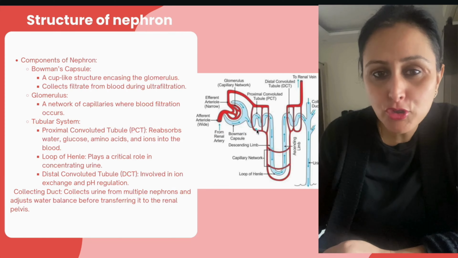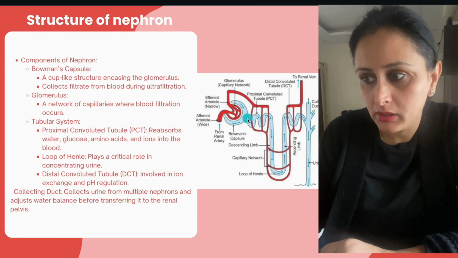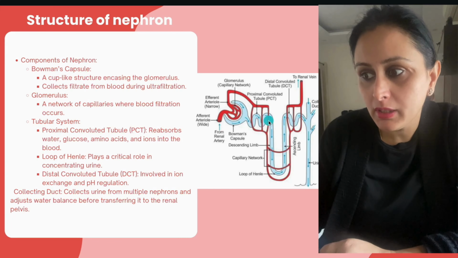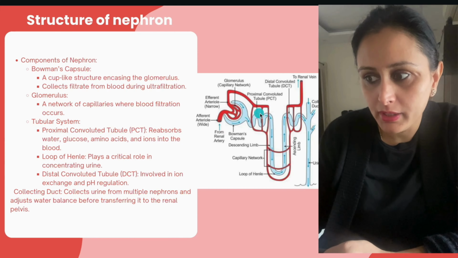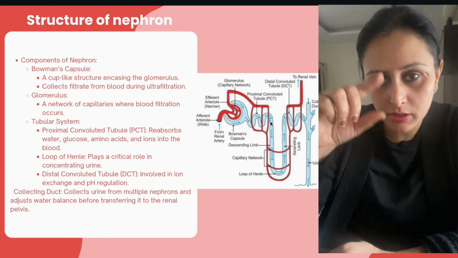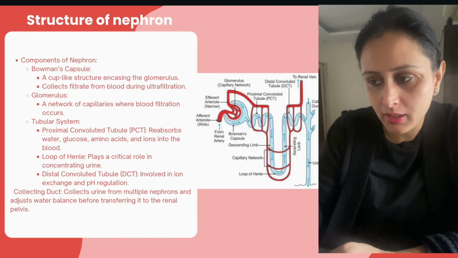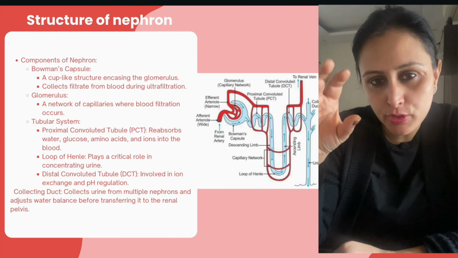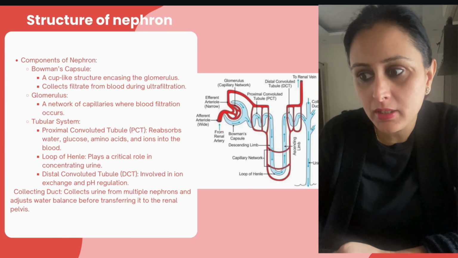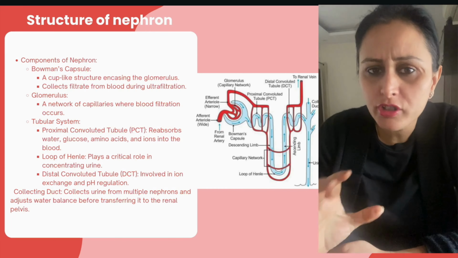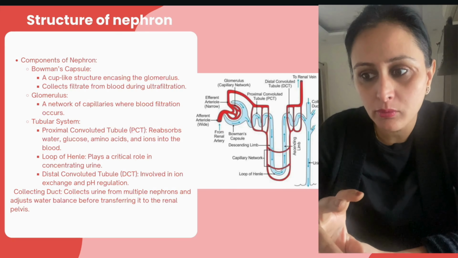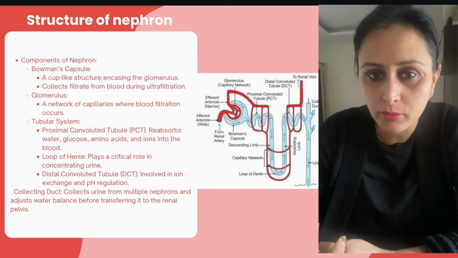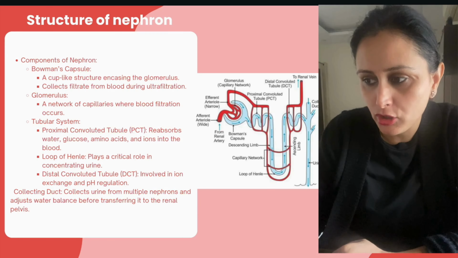फिर अब आते हैं हम tubular system में, जो tubes हैं उसके बाद. Once the filtration is done, then it moves on to the proximal convoluted tubule or PCT as we call it. This wavy, thicker tube which is like this, it is the PCT. यहाँ से filtration हुई, ultrafiltration हुई, then it moves on to the PCT. PCT में क्या होता है, reabsorption. कुछ अगर रह गया, then the reabsorption work is done over here of water, glucose, amino acids and ions into the blood. ठीक है, यहाँ पर reabsorption का काम होता है.